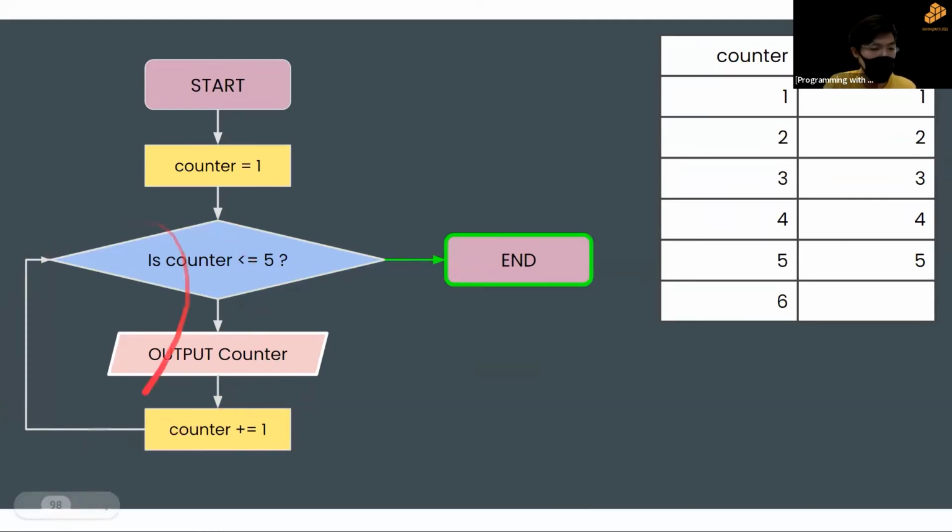You don't want your loop to go on again and again, because that's not practical; you only want to count from 1 to 5, not infinitely. And as you can see, we have successfully outputted all the numbers from 1 to 5.